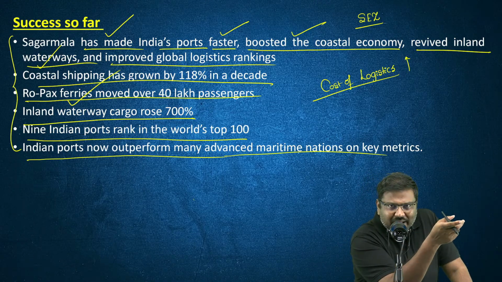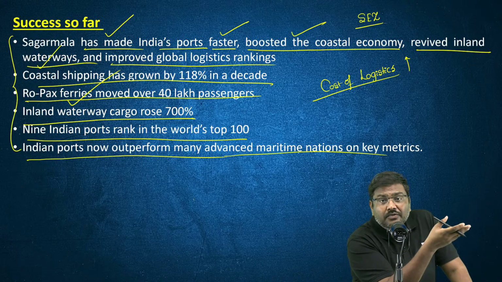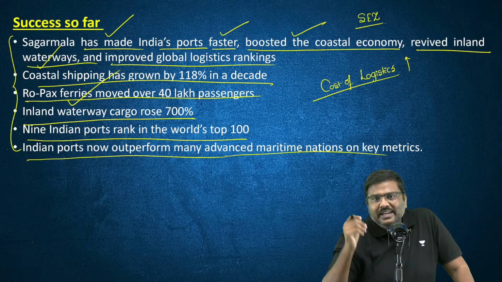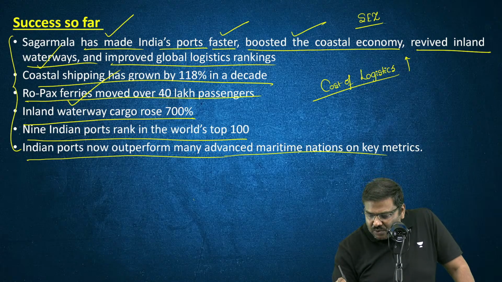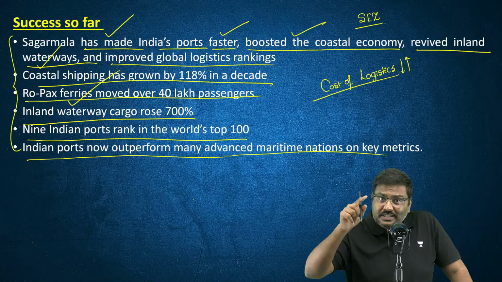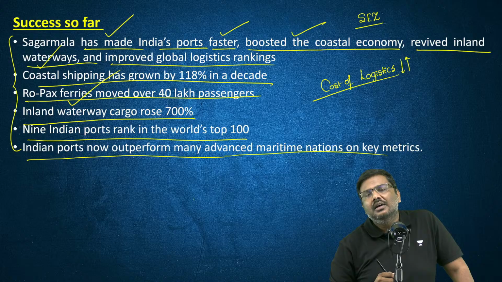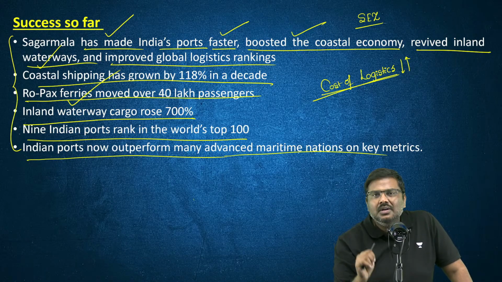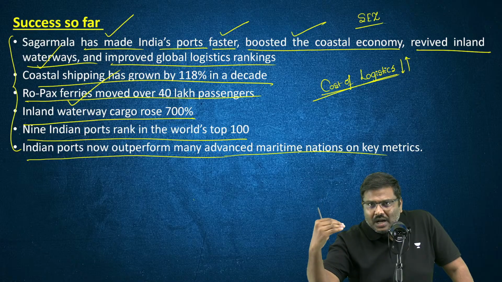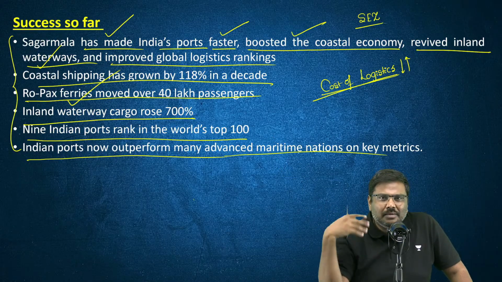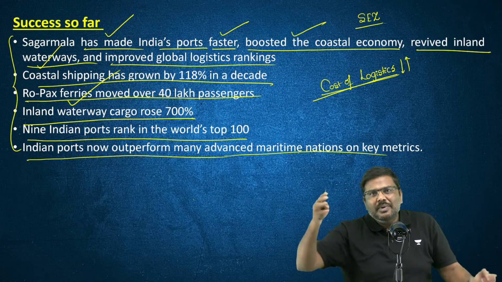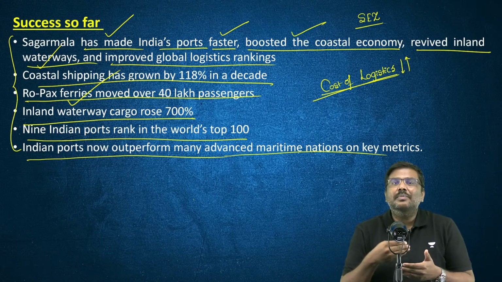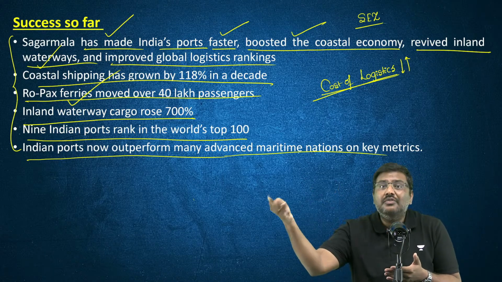Whereas in developed economies such as USA, China for that matter, the cost of logistics is in the range of 6 to 8%. So if you can reduce the cost of logistics, which is the target of the government of India by the way, market prices will go down. And if the market prices go down, automatically the exports can become more competitive, assuming everything else remains the same. Right? That is the reason why the government of India is implementing multiple reforms.